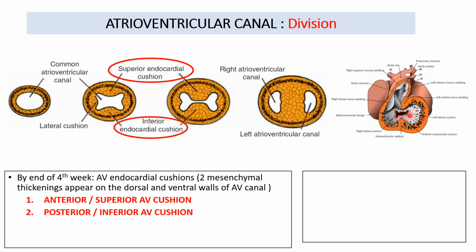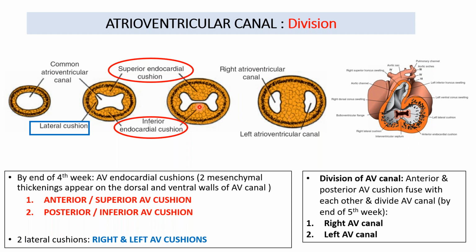This is the cut section through the atrioventricular canal. Two swellings appear: the superior endocardial cushion or the anterior endocardial cushion, and the inferior endocardial cushion or the posterior endocardial cushion. These two appear and fuse to divide this atrioventricular canal into right and left atrioventricular canals. There are also two lateral cushions which appear, right and left, but they do not fuse with each other. Only the anterior and posterior, or the superior and inferior, fuse with each other. And when they fuse, they create two independent canals.